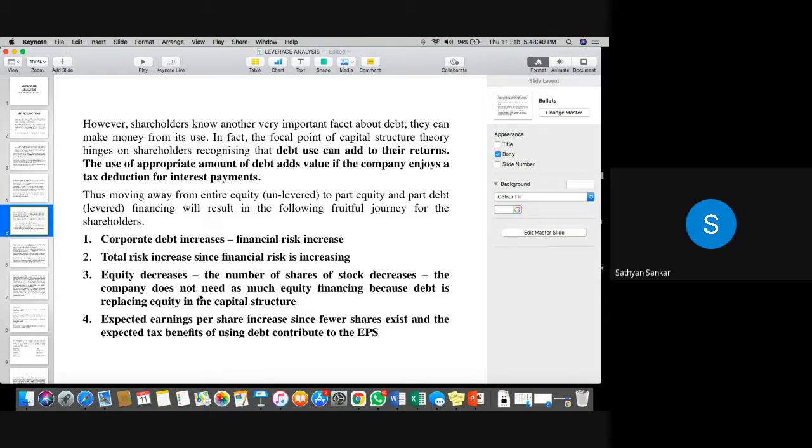Okay, sir. Yes. Clear. Second point: total risk increases since financial risk is increasing. What is total risk? That is financial risk plus operating risk, I told you already. So as soon as the financial risk increases, the company's total risk also increases in this particular case. Third part: if the equity decreases, or equity decrease means the number of shares of the company decreases,